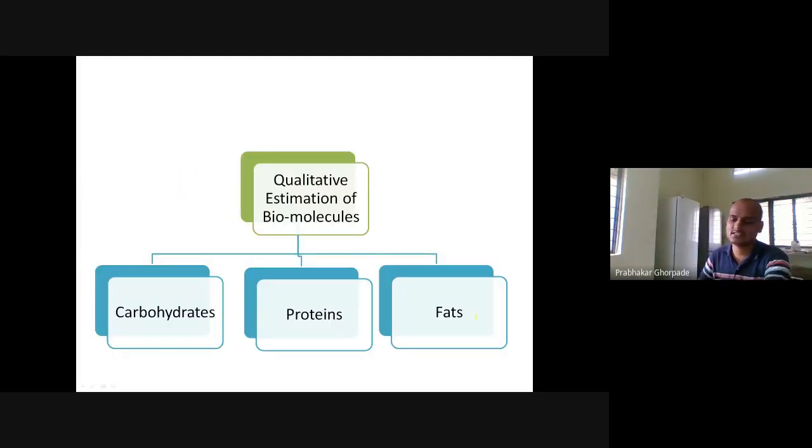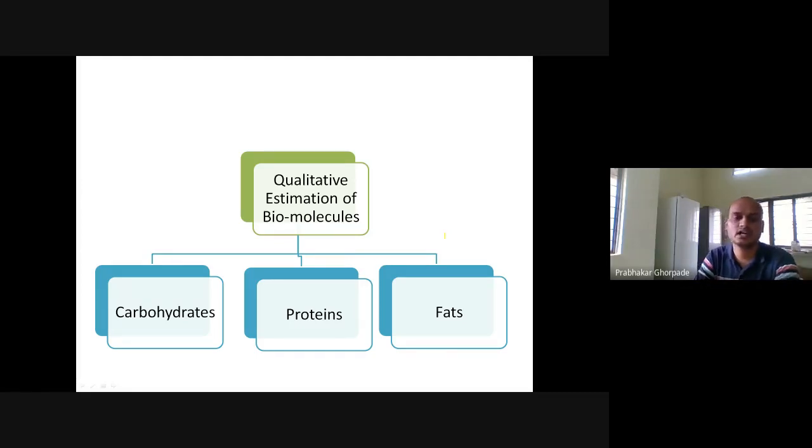So what are qualitative estimations? There are two types of estimations: qualitative estimation and quantitative estimation. Qualitative estimation is a yes or no estimation. For example, you take a urine sample and check whether glucose is present in that sample or not. If we say yes or no, that indicates qualitative estimation. Quantitative estimation means the exact quantity of glucose, in milligram per deciliter, if you are estimating it. So qualitative tests basically have binary outcomes.